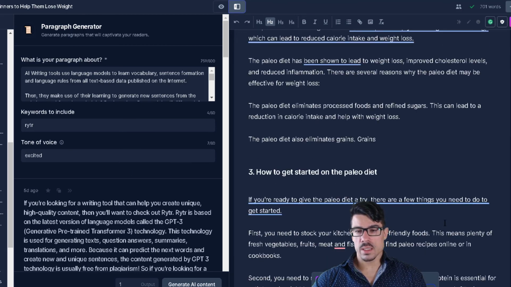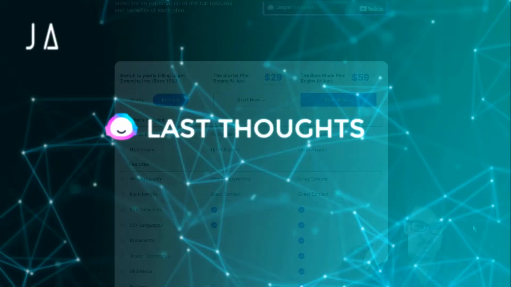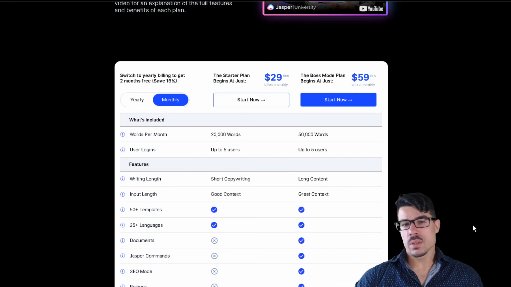Jasper.ai artificial intelligence. As you can see, it easily generates the content for blog posts, and in a matter of minutes, probably in an hour or two, you already have a good blog post to publish on your website. Okay, so let's wrap this up. If you are planning on writing blog posts, sales pages, and so on, with the assistance of artificial intelligence to speed up the whole process a lot more, I recommend you use Jasper.ai, because Jasper.ai has one of the most powerful long-form writers out there.